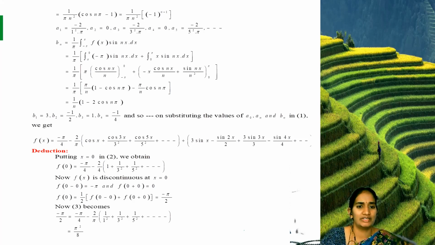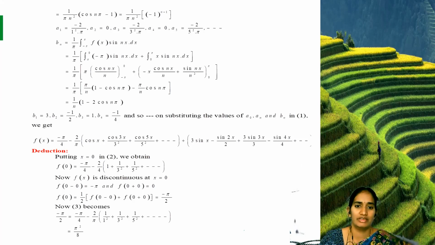So now here, minus pi into sin nx. So pi is a constant. Integration of sin nx, next step we are taking cos nx by n, with limit minus pi to 0. And x into sin nx, uv minus, here once again applying the Bernoulli formula. Here u is x, integration of sin nx is minus cos nx by n, minus u dash, differentiation of x is 1.